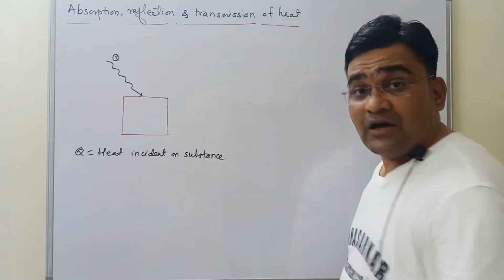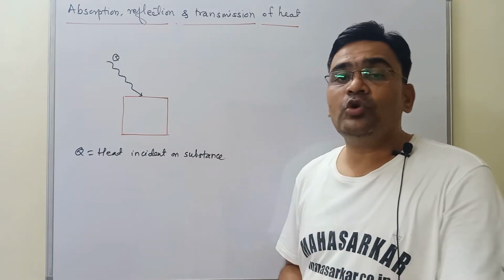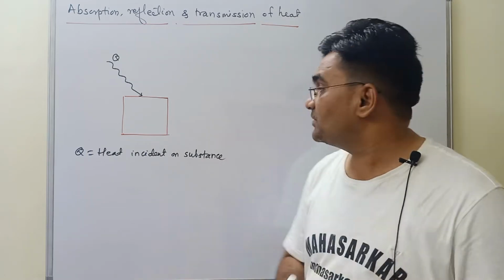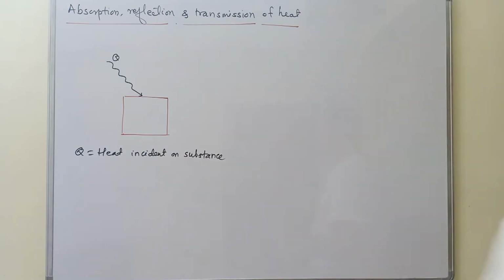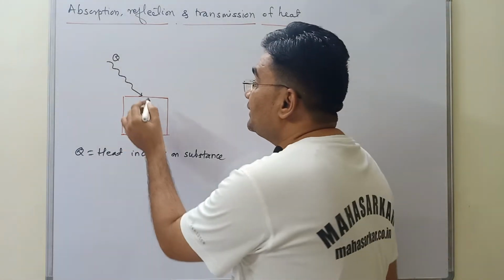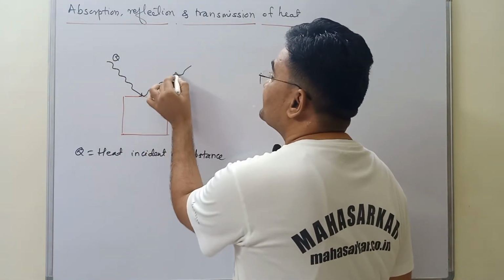Now what that substance is going to do with that heat depends upon the structure of the surface. If the surface is completely smooth and polished, then that heat may be reflected by the substance.